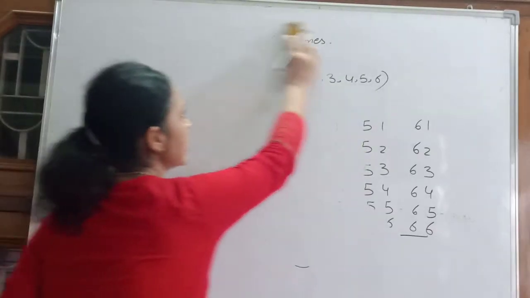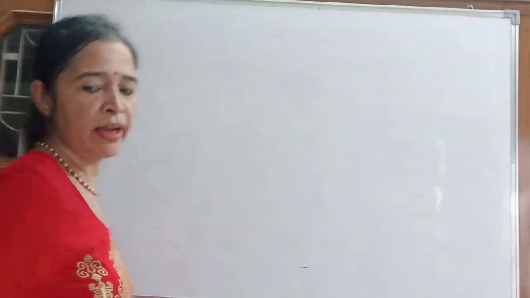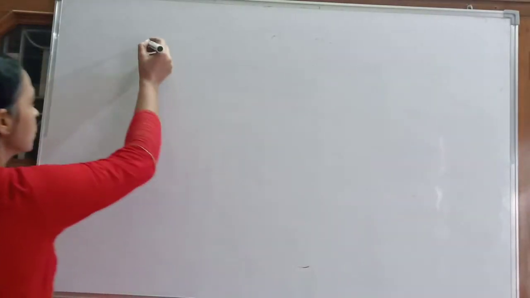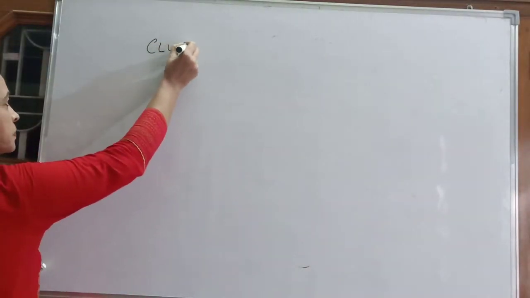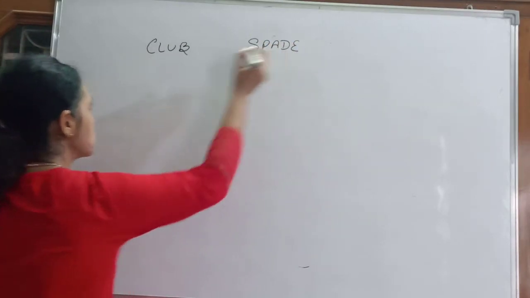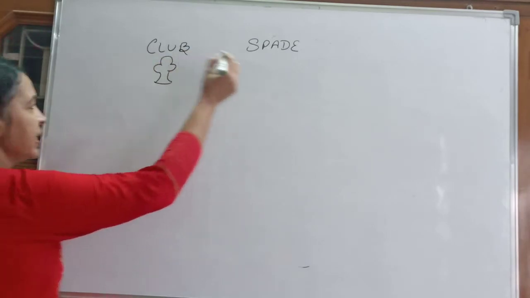Another type of questions that we get in probability are on cards. You all know playing cards, tash ke patte. How many cards are there in a pack of cards? We have total 52 cards. 4 type of cards we have. First is club, then spade. This is the sign of club. Then spade.